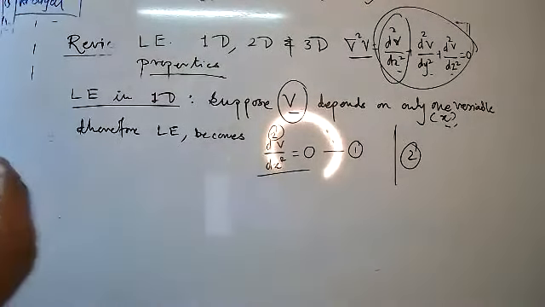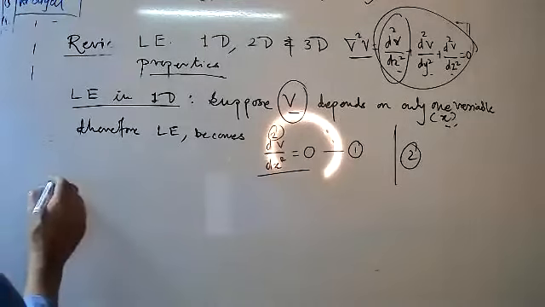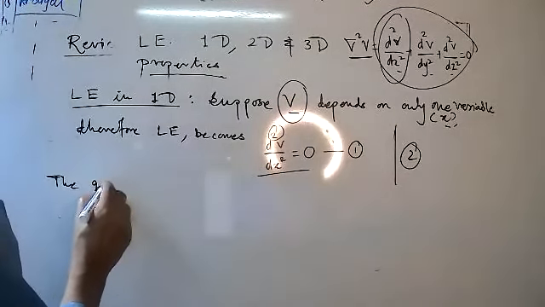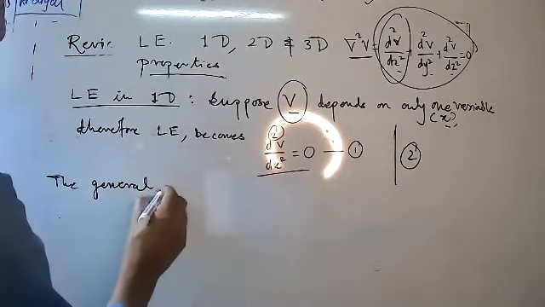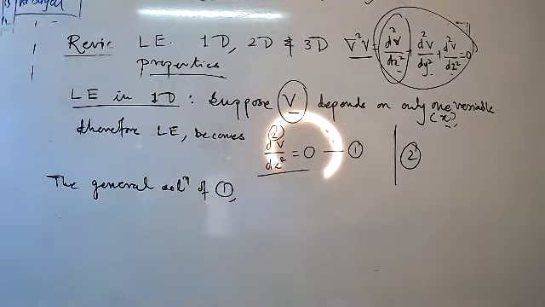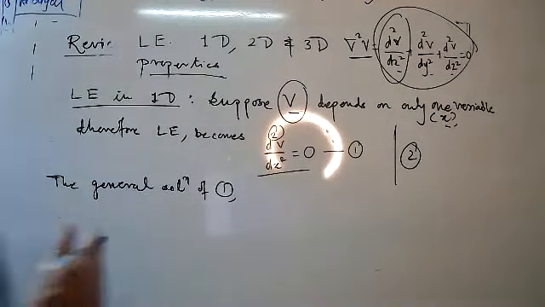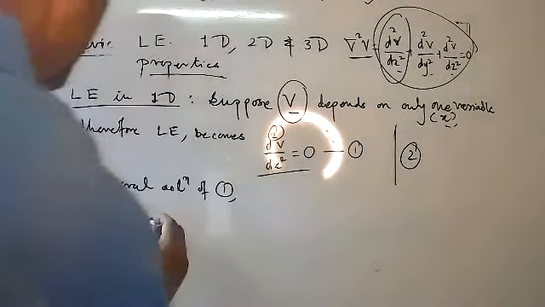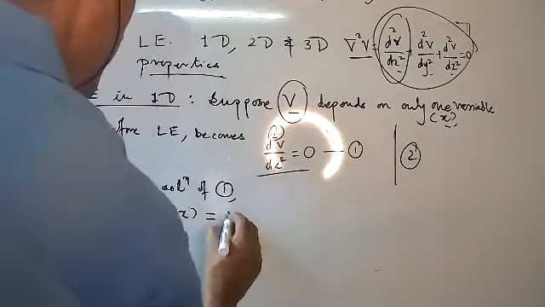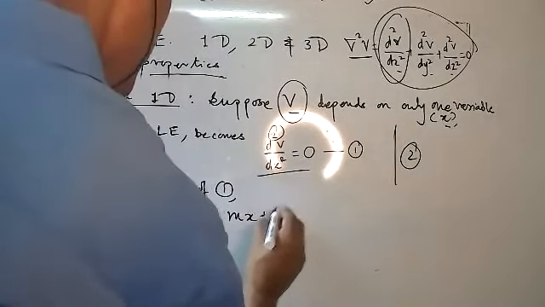Now the general solution of equation 1 is V of x equal to mx plus b.